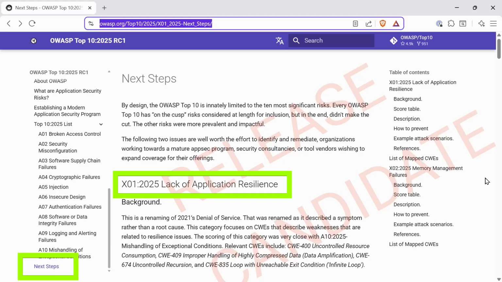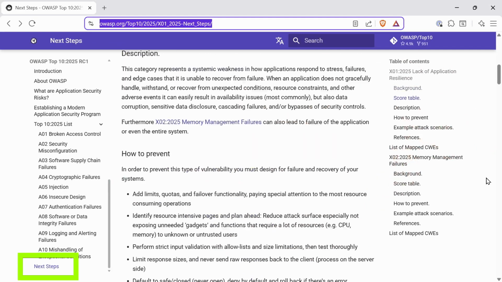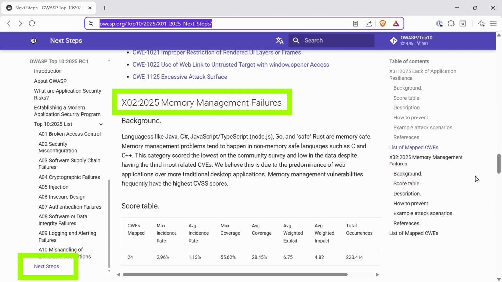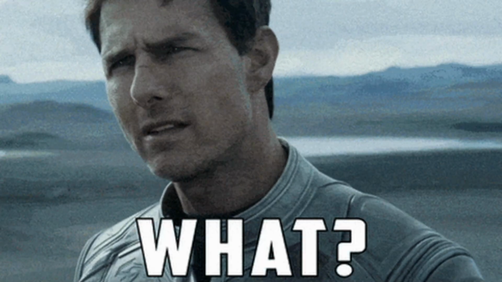The new OWASP Top 10 is out. That means there are 12 categories of security problem you need to know about. Yes, 12 in the top 10. I've linked to a video for the first 10 in the OWASP Top 10, but now let's see 11 and 12. We'll start with the second one first because it makes sense. You'll see why when we get to it.